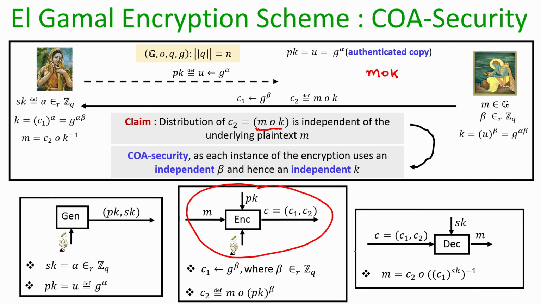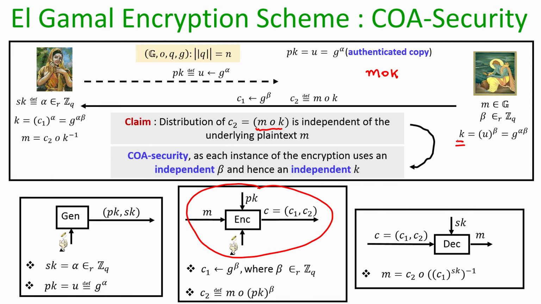It is not the case that it will pick the same beta every time, and if beta is picked independently for each instance of the encryption, then it automatically means that the Diffie-Hellman key K, which is used for masking the message, is also going to be independent for each instance, because the overall Diffie-Hellman key is g to the power alpha times beta.